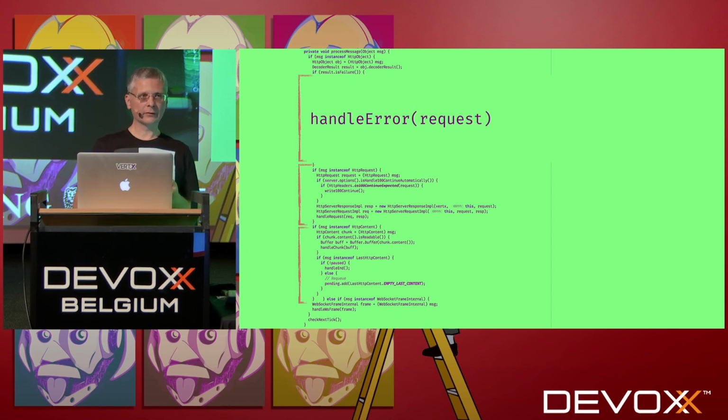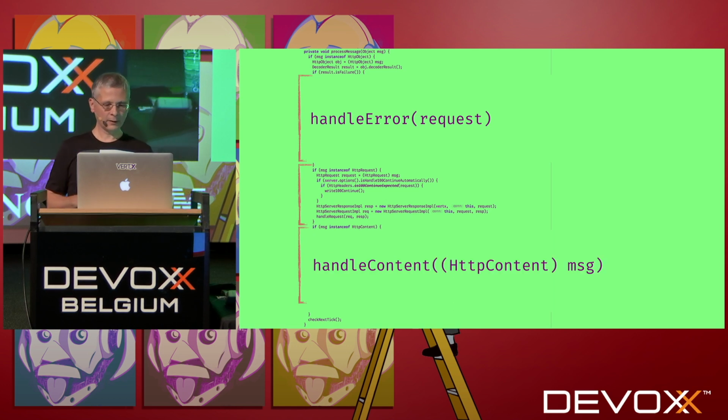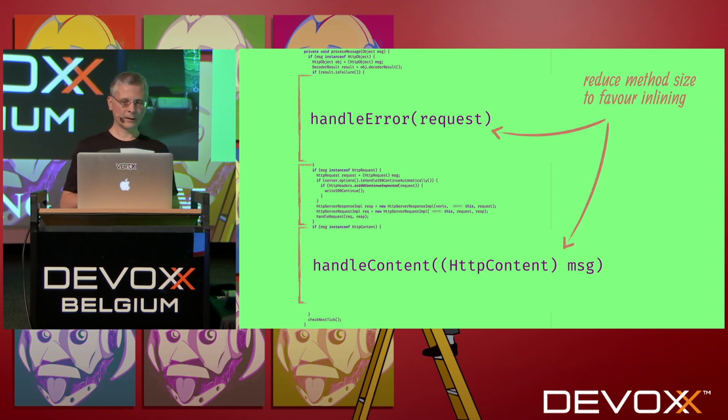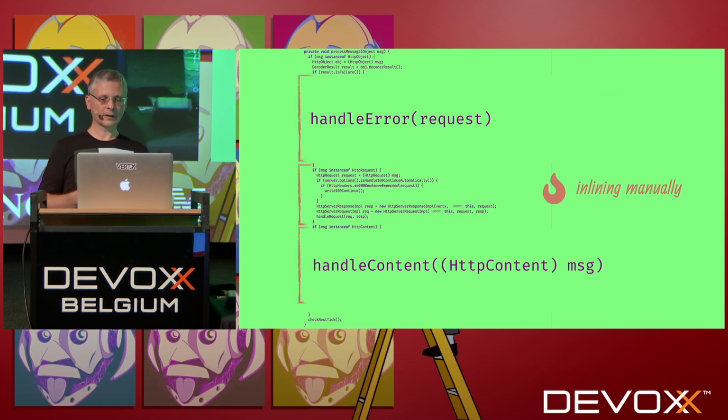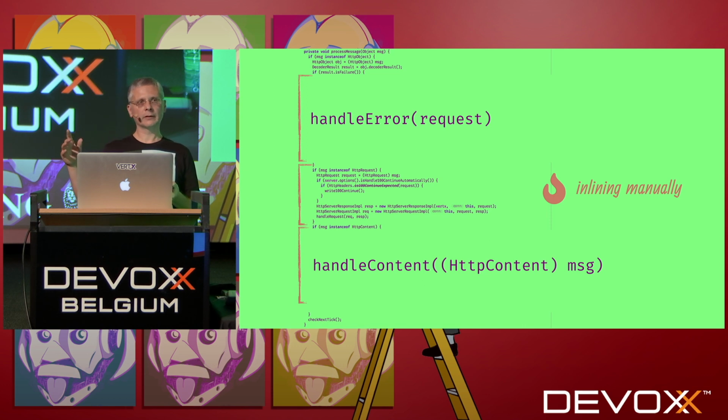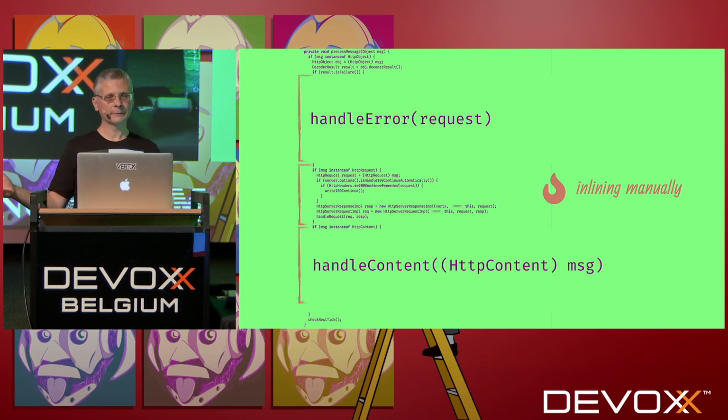So what we did here is that we simply refactored this code into a handle error method. Here we refactored this into a handle content method. We do that so we improve the likelihood of having this method inlined into the other one. And for the last one, we didn't extract it into a separate method.